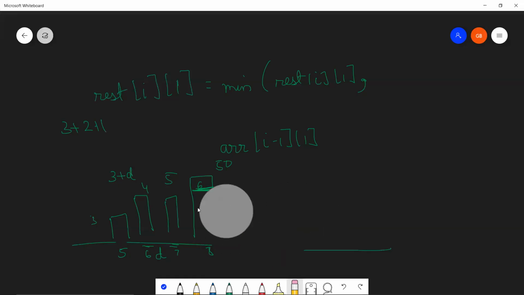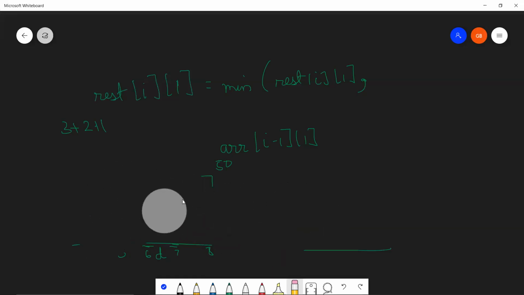right? And your heights are also given to you in the restriction area itself, is it not? So writing it in the array format, it will be the minimum between the original that you have. Actually, this was restriction over here.